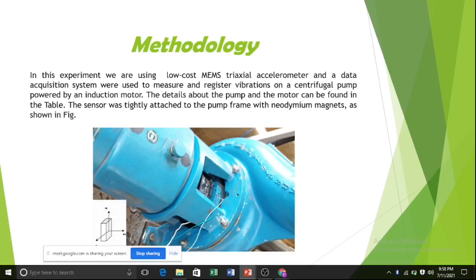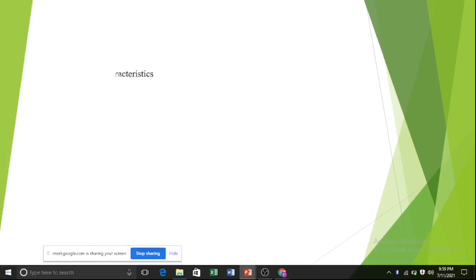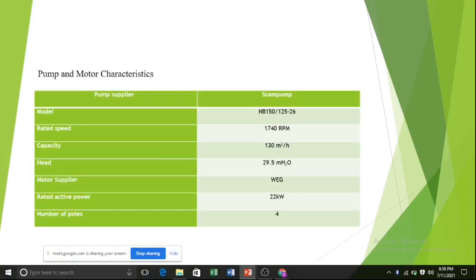The details about the pumps and the motor can be found in Table 1. Now proceed to the next slide. Here the properties of the pumps are written: the model, rated speed, capacity, head, motor supplier, rated active power, and number of poles.